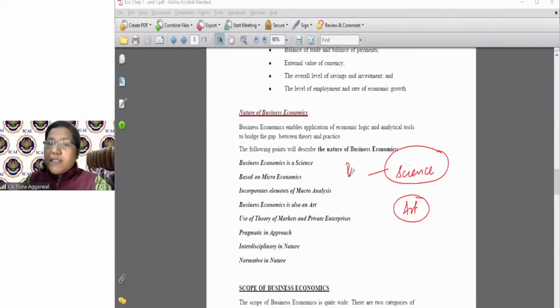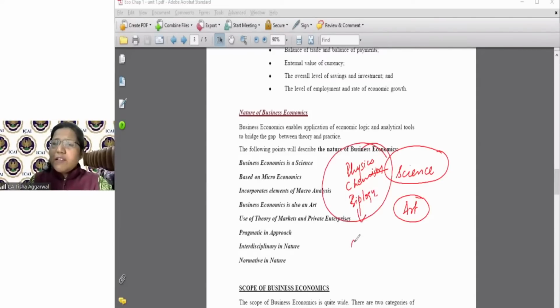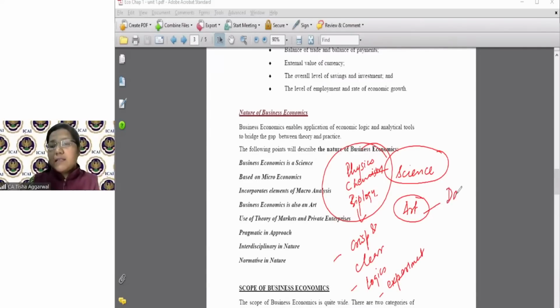When I talk about physics, chemistry, biology, this is something which is very crisp and clear. Something which is extremely based on logic, extremely based on experiments. But when I talk about dance, when I talk about painting, whenever I talk about writing skills, etc., this is an art, isn't it?